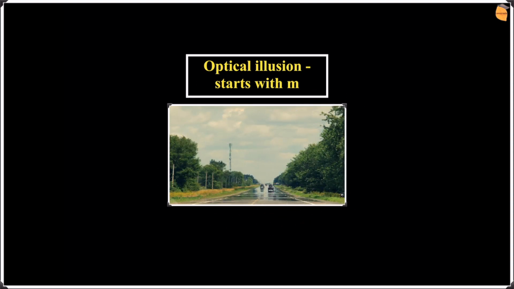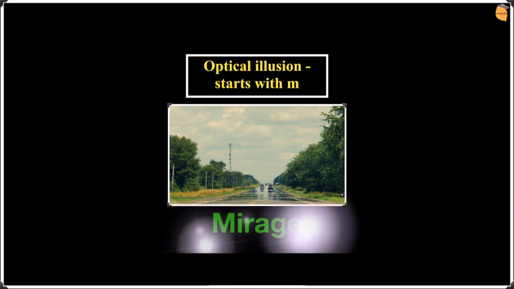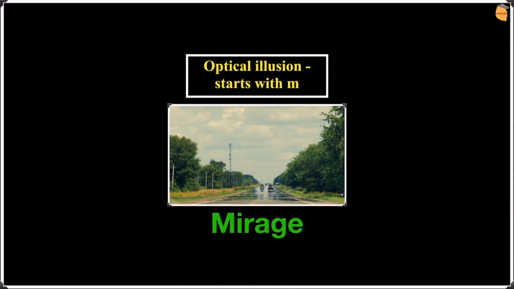Optical illusion, starts with M. In this picture, we can see as if there's water on the road, even though that's not actually any water. It's just an optical illusion created during the summer. So the word is going to be mirage. Now let's go on to the next one.